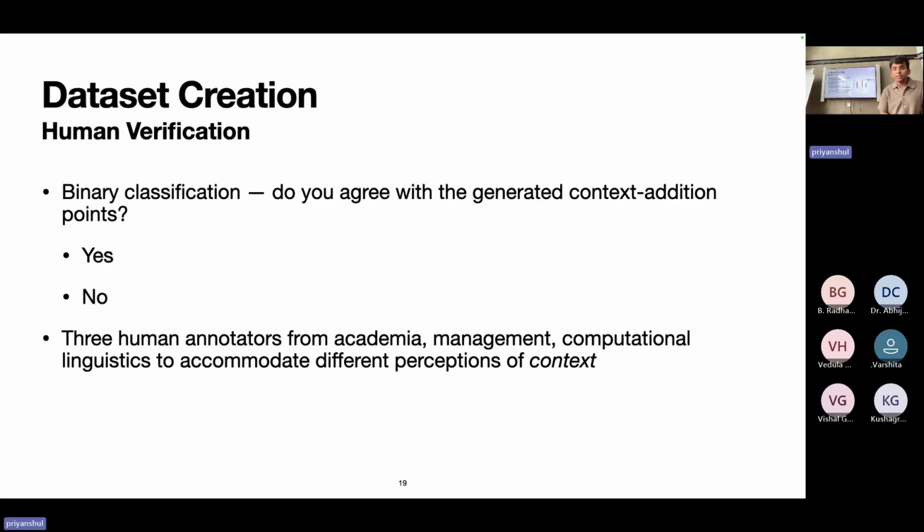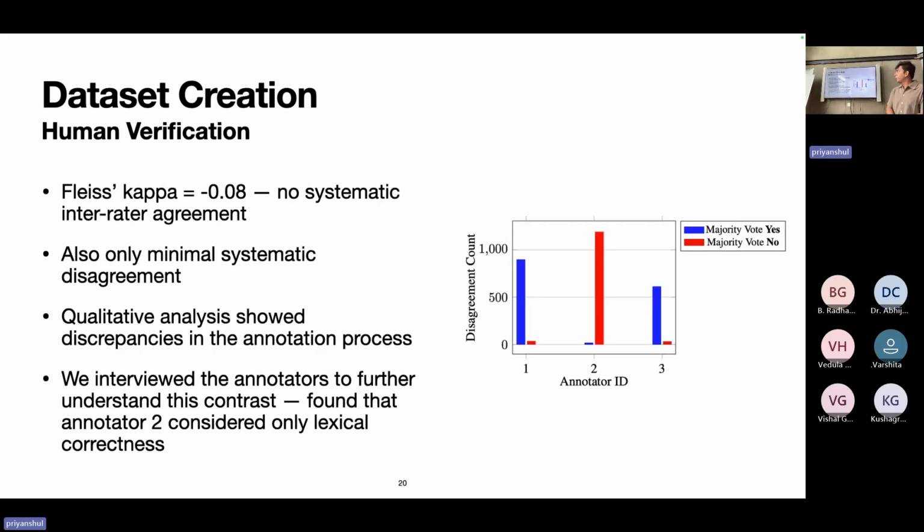We observed a Fleiss' kappa value, the inter-annotator agreement between those annotators, to be minus 0.08. Initially, that was very surprising to us because there was no systematic inter-annotator agreement, but a value close to zero also shows minimal disagreement. So while we don't have systematic agreement, we also don't have systematic disagreement.